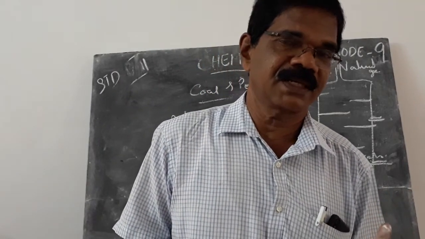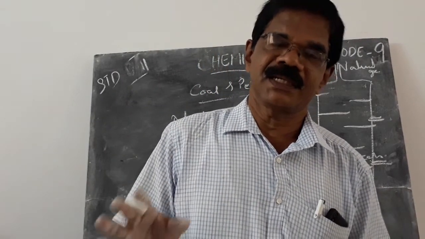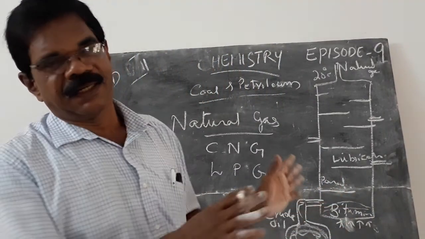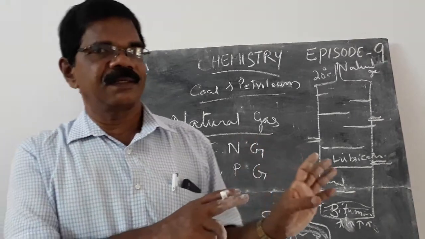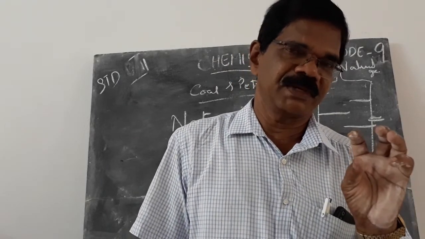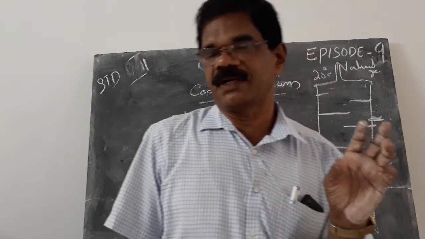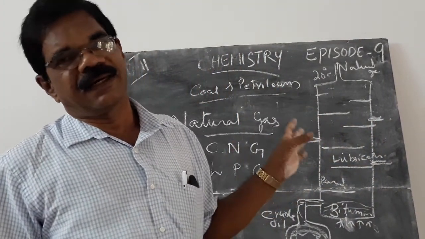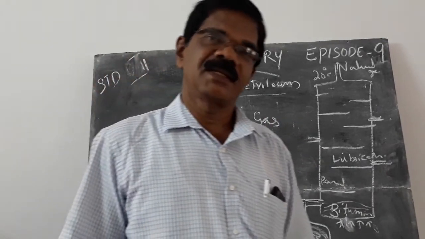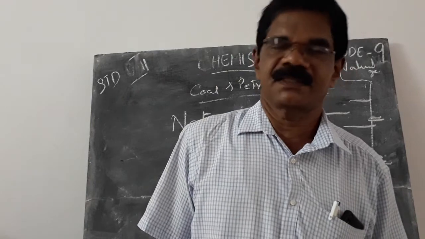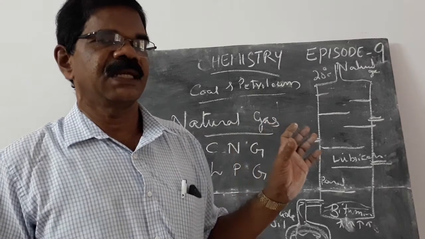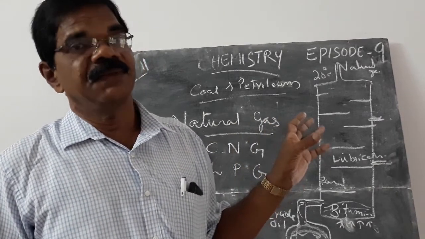The second thing is it's readily made. It can be readily used for burning. No mixing or anything else is needed. These are the two main importances. The other thing is the pollution is very low compared to the burning of wood or animal charcoal. When burning LPG, the air pollution is very less. So these are the three main conveniences for using LPG in our home or CNG in vehicles.